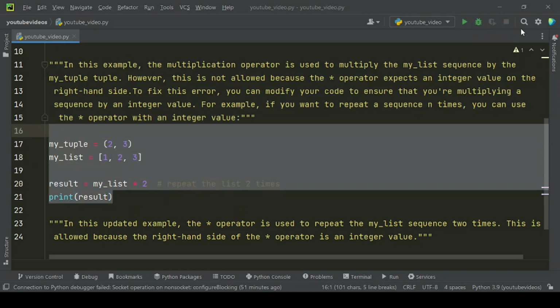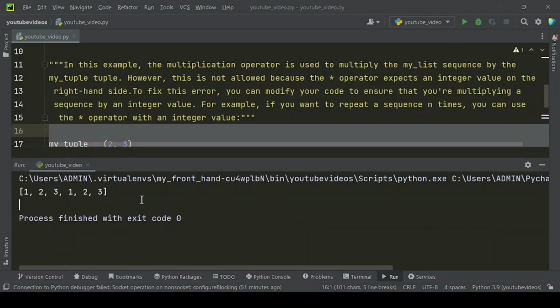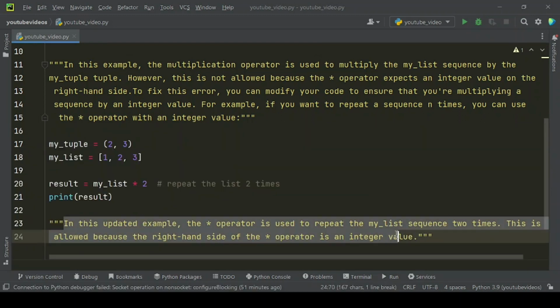value. Let's run this code. Here is the output. In this updated example, the asterisk operator is used to repeat the my_list sequence 2 times. This is allowed because the right-hand side of the asterisk operator is an integer value.